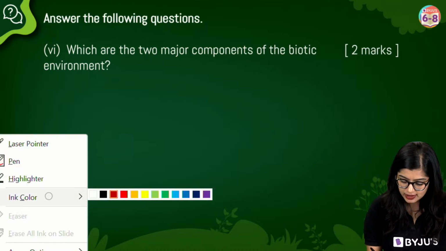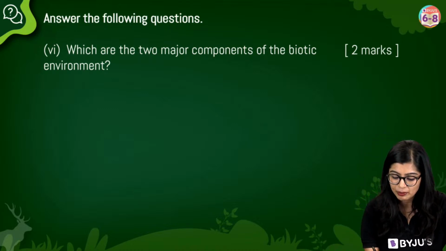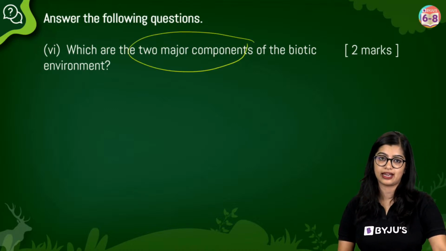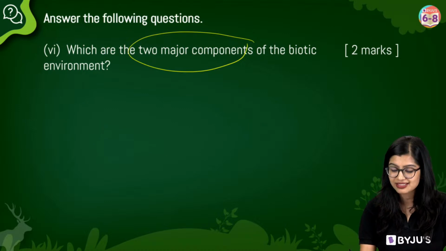Okay, moving on. 6th one. Which among the following are the 2 major components of biotic environment? Now, very quickly, everybody, this is for 2 marks.